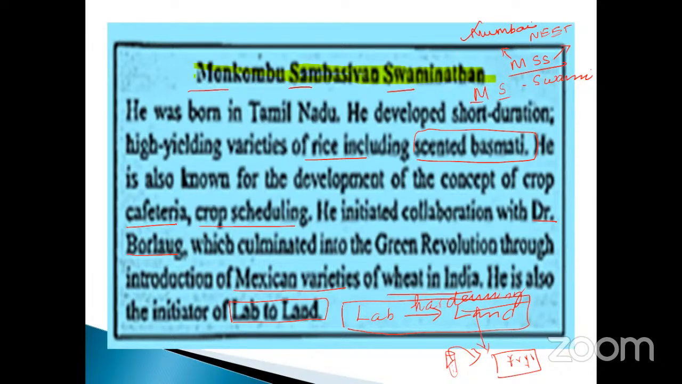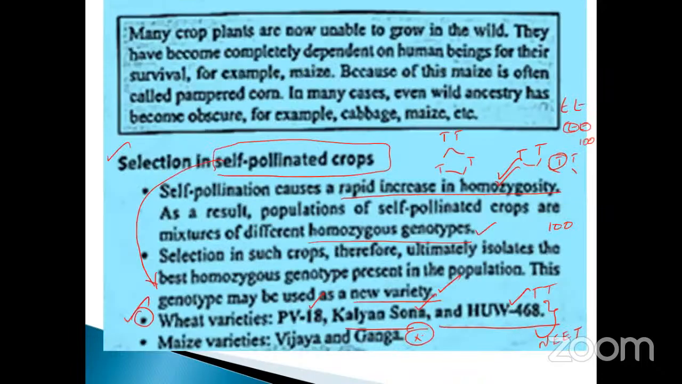Okay, lab to land. What are the basic principles done by these two scientists? Just about that: cafeteria concept of crop area, crop scheduling, all those things were done by MS Swaminathan and Norman Borlaug. And also lab to land cultivation, that is called the hardening process, was also done by MS Swaminathan.